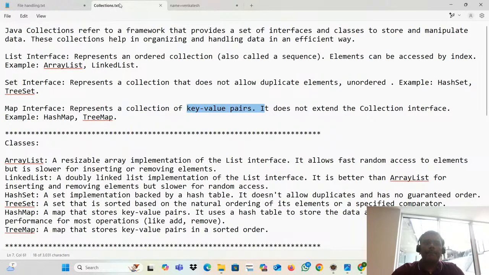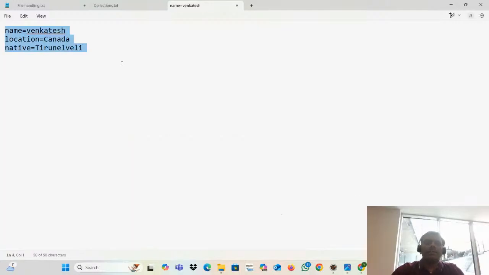Now let's go to that actually. This one is only a single section. Right now, how are you going to do that? To store this, you have to use a map: Map m = new HashMap.